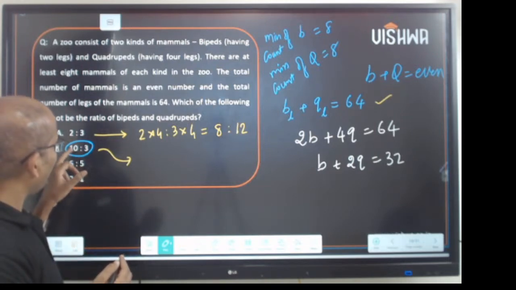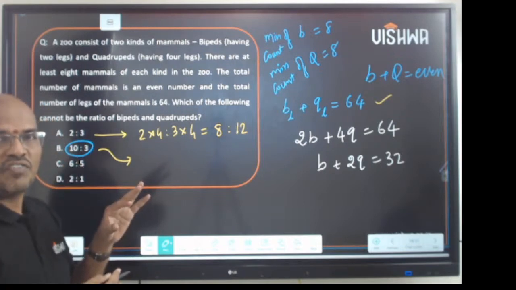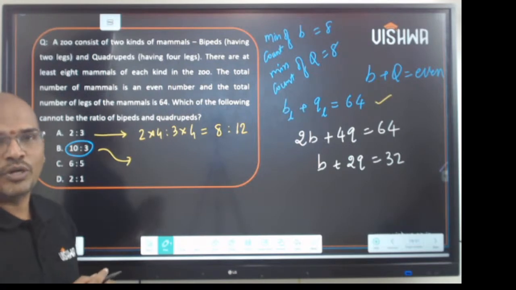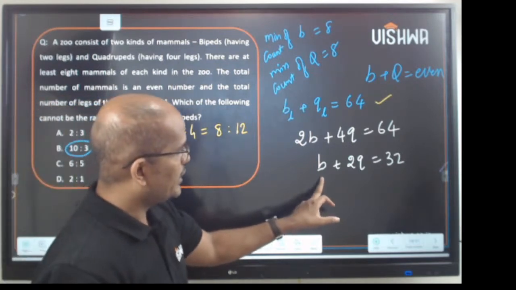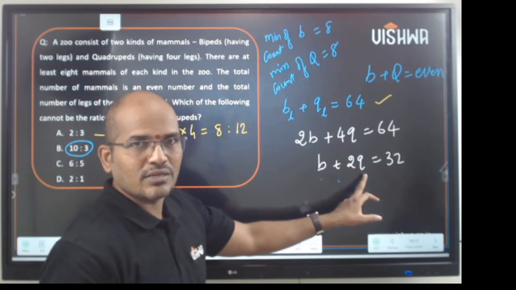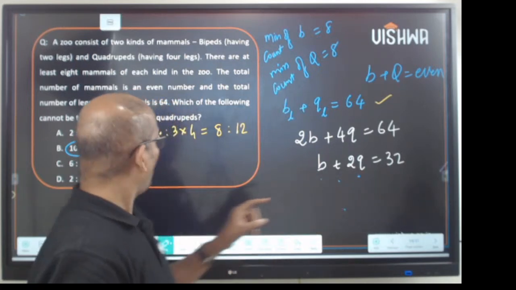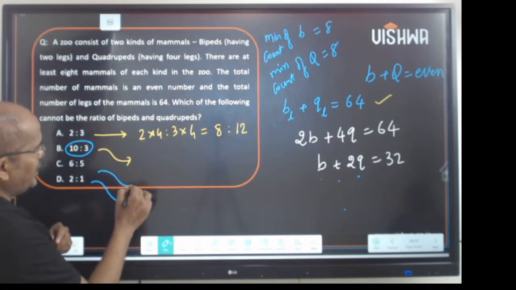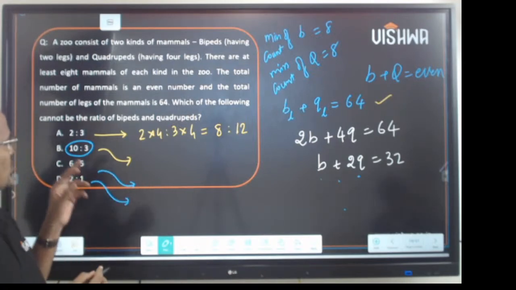Now if I take this as 10 and 3, if I take it as 10 bipeds and 3 quadrupeds, what will be the answer you get? So 10 plus 2 into 3 is 6. No, you will not get the answer, right? Now how do you fit in, now coming to this area? Let us learn things in detail, no issues.